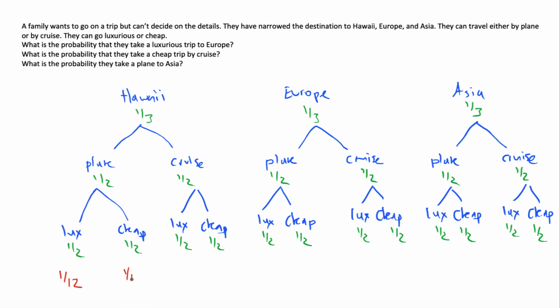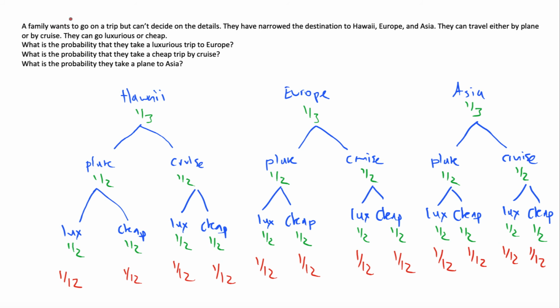It turns out that all of these have the same probability, 1/3 times 1/2 times 1/2. So all of these different combinations have a 1 in 12 chance of being selected. If they select Asia by plane luxuriously, that has a 1 in 12 chance of being selected.